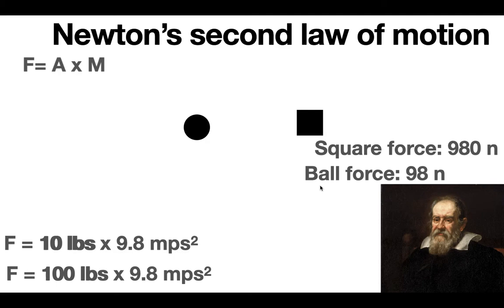Its body is acting upon less force than your body is, because your body is hitting with 980, while its one is only 98. So it can probably bear the 98 newtons it's supposed to bear when it falls off the building. Well, you can't. Your body cannot bear the 980 newtons, and so your body breaks its bones, and that's why you have to go to the hospital when you do that. I recommend you don't do that.